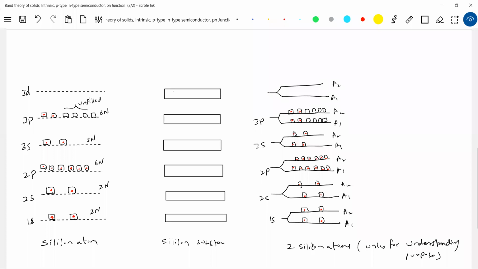So let's come to this one. How many states are available here? This is called 1s, 2s. This will be fully filled. Next, this will be 2p. This will be 3p. So what will happen to this 3p? The 3p only will split up.